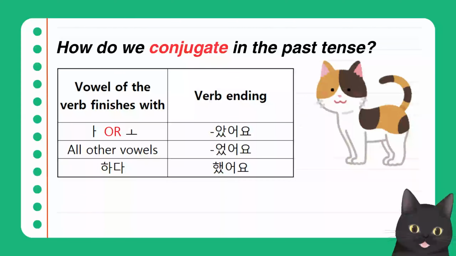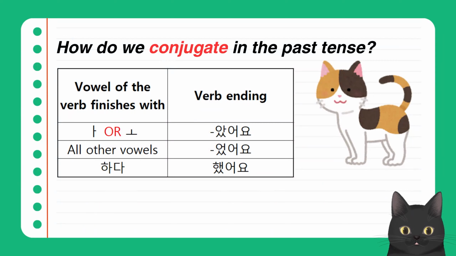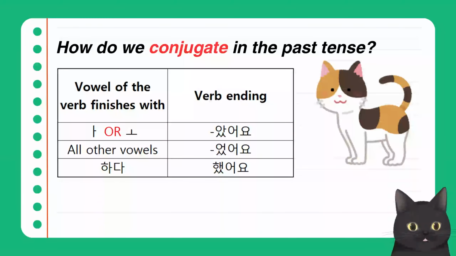Then how do we conjugate them? Like 아요, 어요, 해요. If the vowel of the verb ends with 아 or 오, you add 았어요 after the verb. And for all other vowels, you add 었어요 after the verb. Lastly, for verbs that end with 하다, you just use 했어요. It doesn't sound so difficult, so let's see some examples.